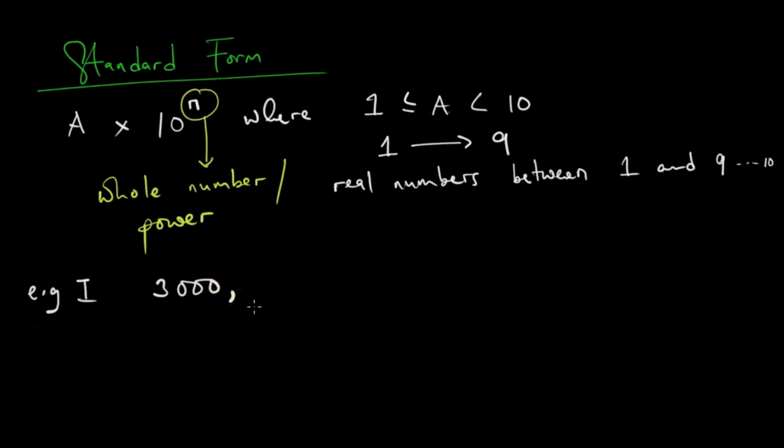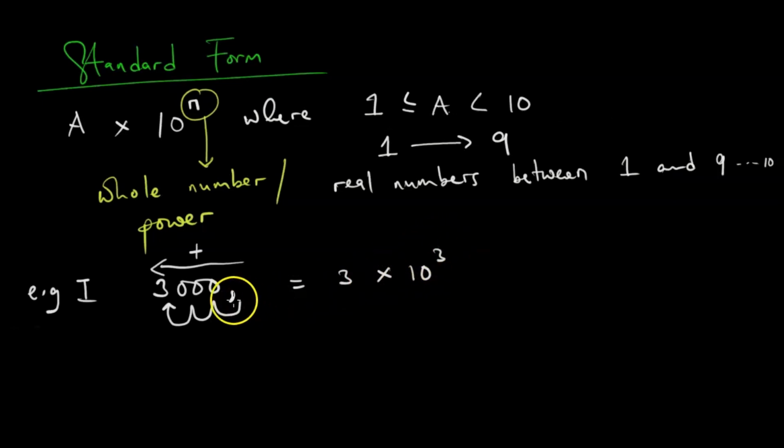So because the comma is there, it means the comma must move 1, 2, 3 places so that the value of a is a number between 1 and 10. But it is moving in that direction, which means our power should be positive. Therefore, this is equal to 3 times 10 to the power 3.